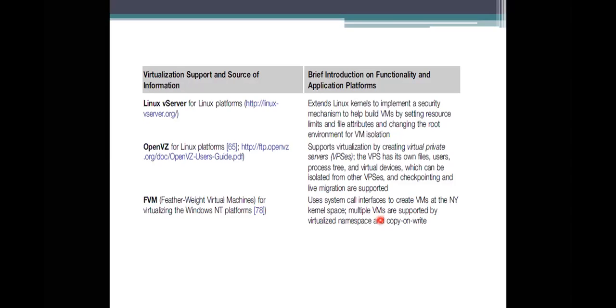And coming to the last one, the Feather-Weight Virtual Machine. Featherweight means lightweight, so there is not much work on it. It provides the virtualizing environment for the Windows NT platforms. The FVM provides call interfaces to create the virtual machines.